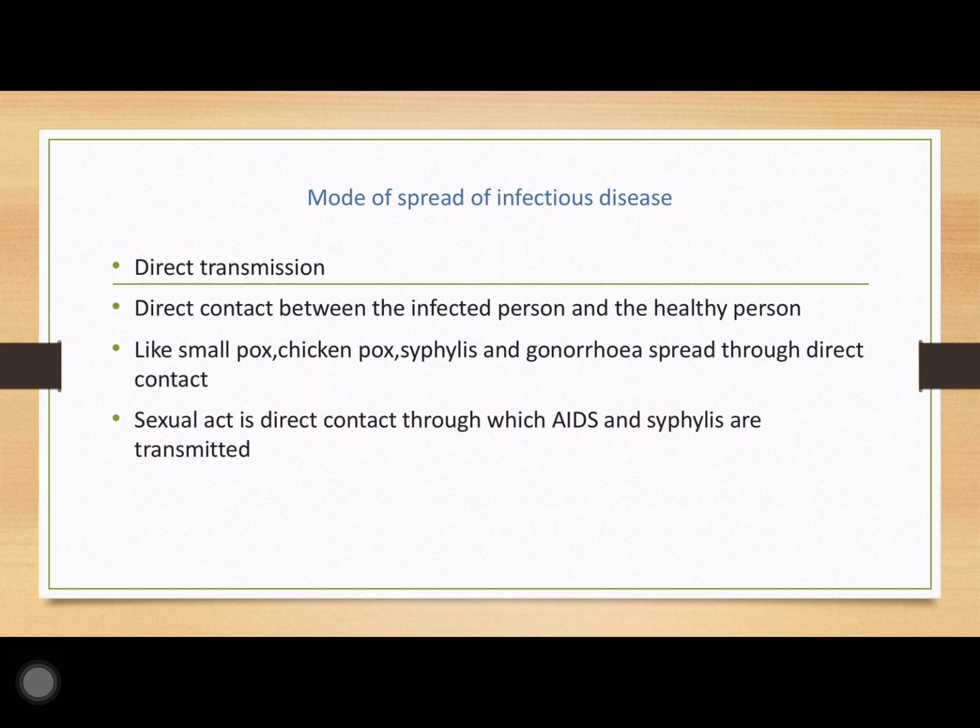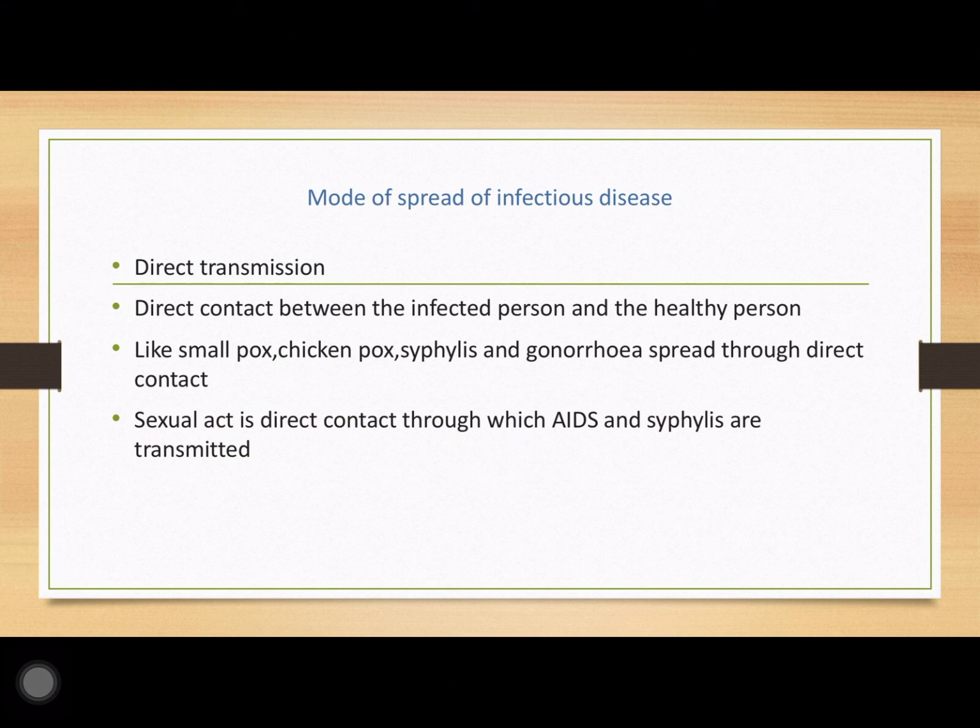First of all, direct contact between the infected person and the healthy person. So how does direct contact happen? If you are sitting in close affinity with a person who has infectious diseases like smallpox, chickenpox, syphilis, gonorrhea, which all spread through direct contact.